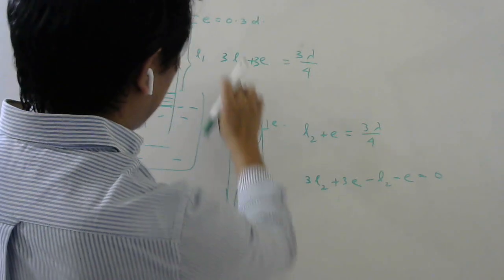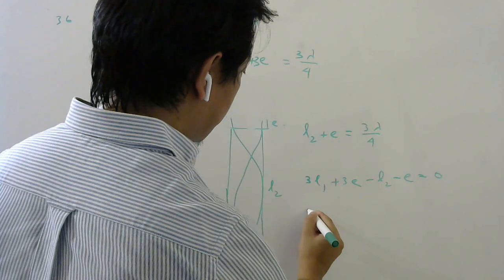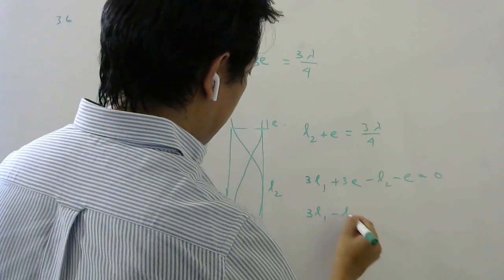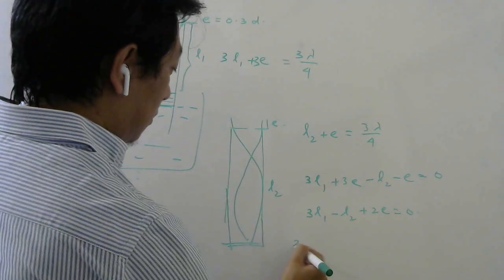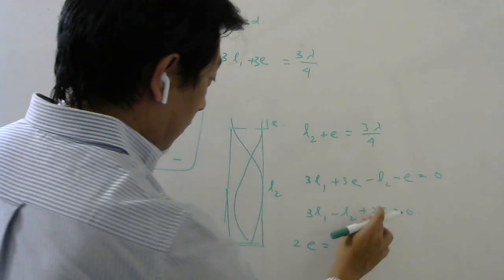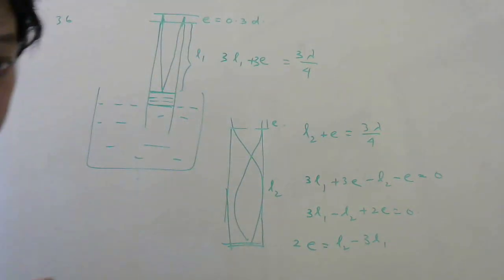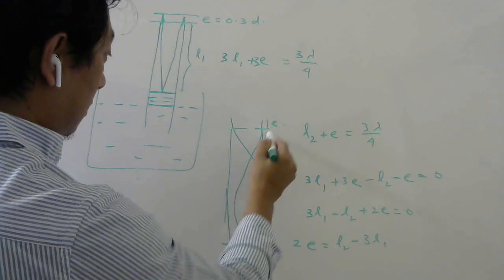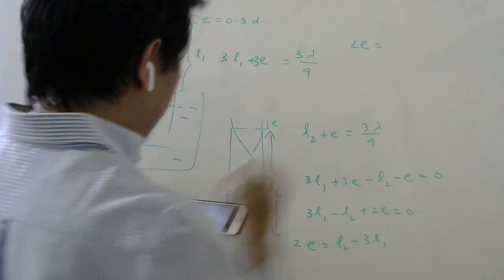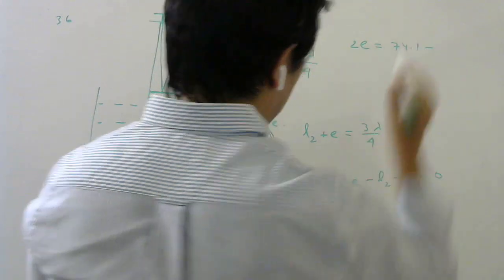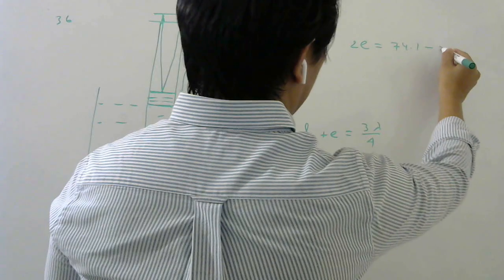This is L1, right? L1 is the shorter one, okay? So this will give you 3L1 minus L2 plus 2E equal to 0. So 2E, if I take this to that side, it will become L2 minus 3L1. L2 is given, right? So let us substitute. 2E will be, L2 is how much? 74.1, the bigger one, okay? 74.1 minus, oh sorry, minus 3 times L1.